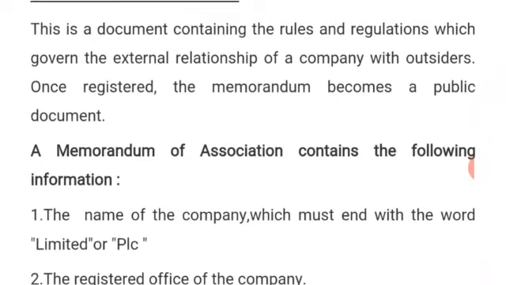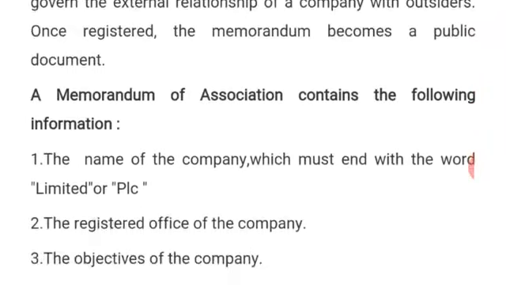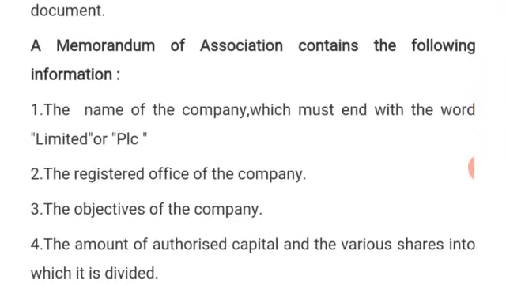So let us now look at the information contained in the memorandum of association. Number 1, the name of the company, which must end with the word Limited or PLC. So the first thing in the document is the name of the company, which must end with the word Limited or PLC.